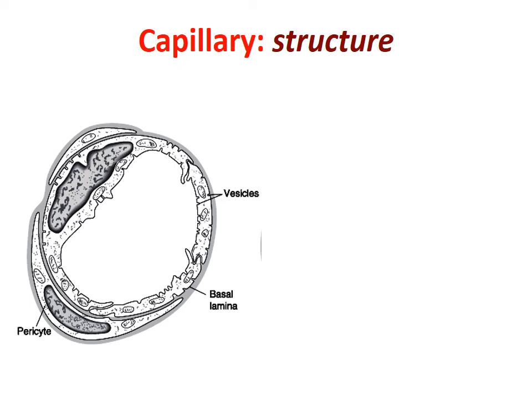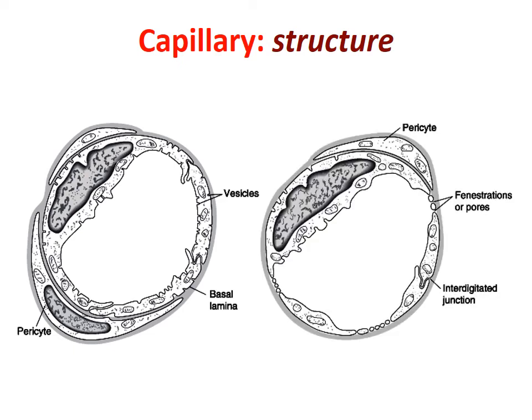So there are isolated smooth muscle cells which incompletely encircle the capillary, and as they are smooth muscle cells, they have contractile property. These kinds of specialized smooth muscle cells which incompletely encircle the capillary are known as pericytes.